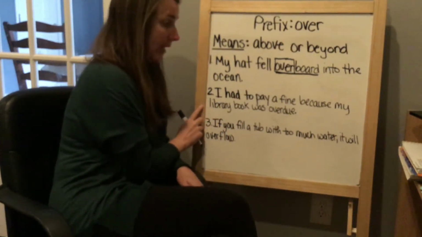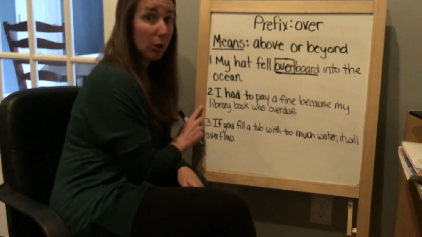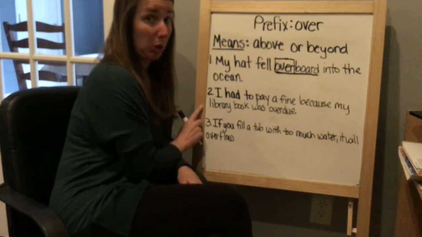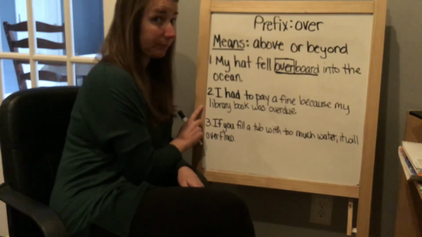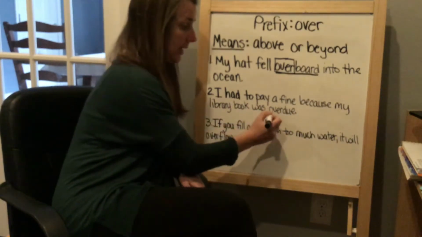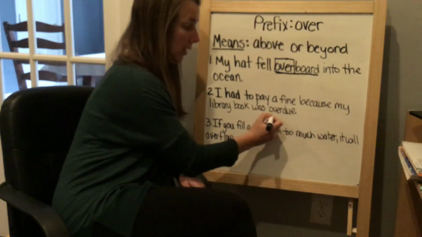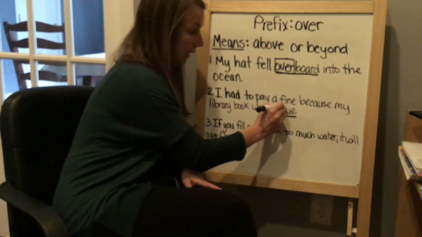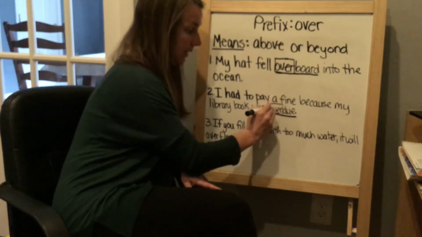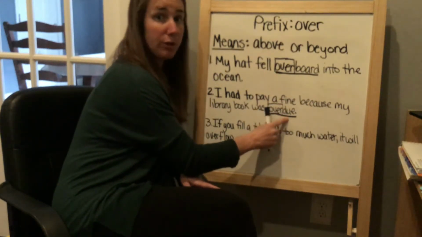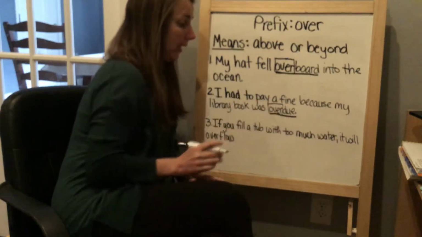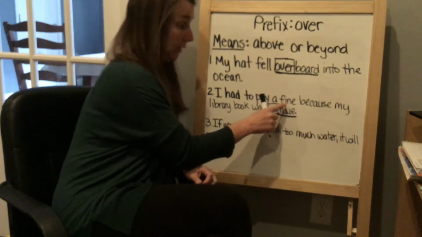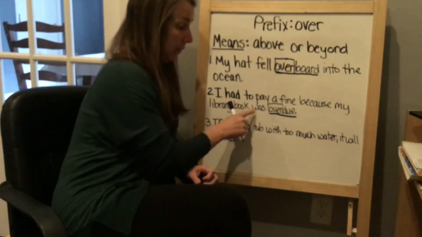I had to pay a fine because my library book was overdue. I'll give you a second to see if you can find our word with the prefix in it. Hopefully you are able to identify overdue as our word. Over, again, is going to be our prefix, and our root word or base word is the word due. So when we're thinking about what overdue might mean, well, you had to pay a fine could be a clue, and the library book was overdue.